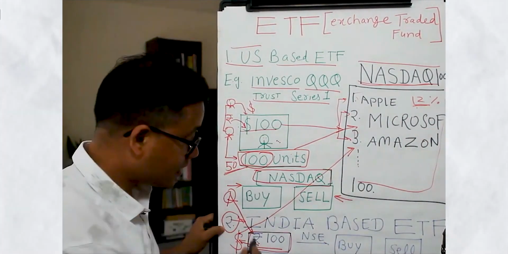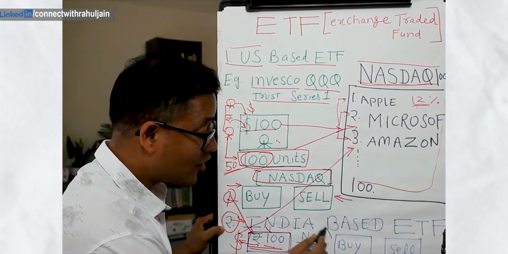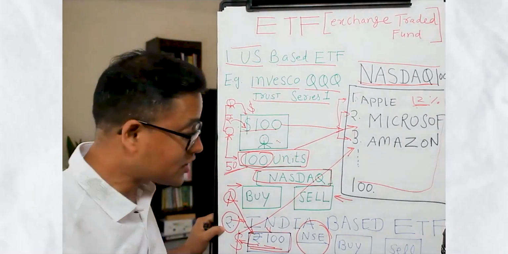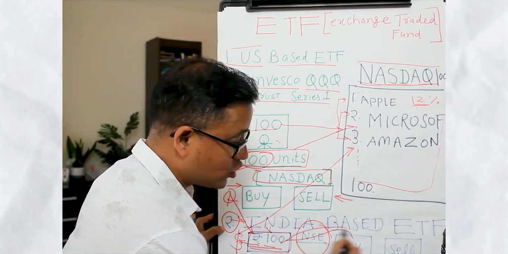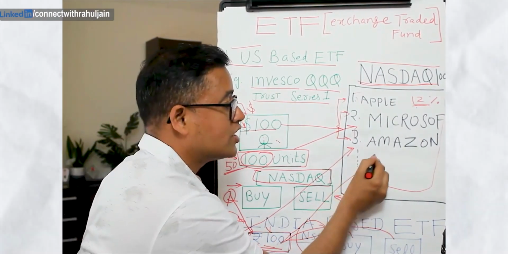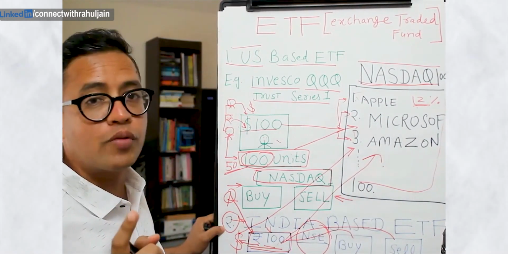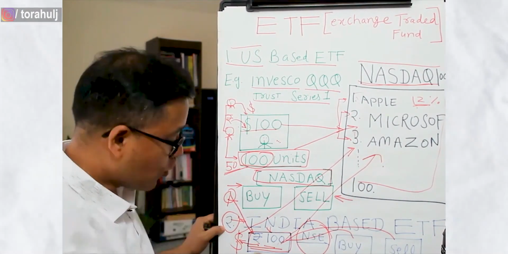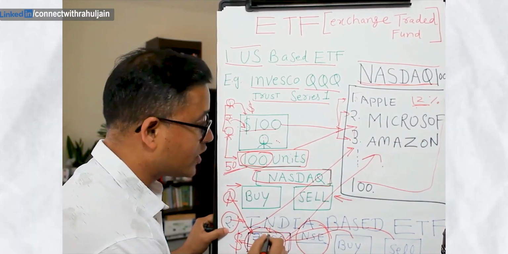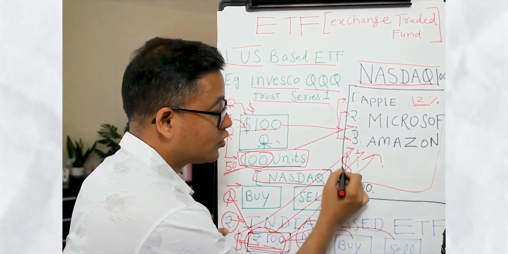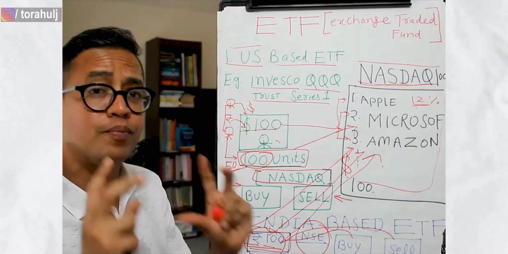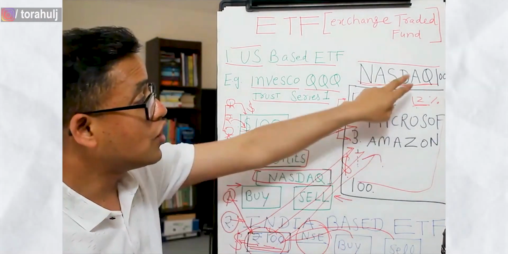But the big difference here is that this fund is listed on the National Stock Exchange. So this is listed on an Indian exchange, and you can go ahead and buy and sell the units of this fund, which will give you indirect access to these companies' stock. You don't need to convert your money from rupees to dollars. You only buy it in rupees, and this fund will in turn invest this rupee into the stocks by converting into US dollar. I hope this difference is very clear, and these two are the best performing ETFs when it comes to Nasdaq 100.